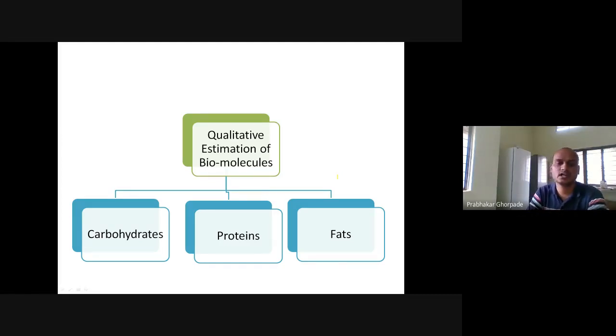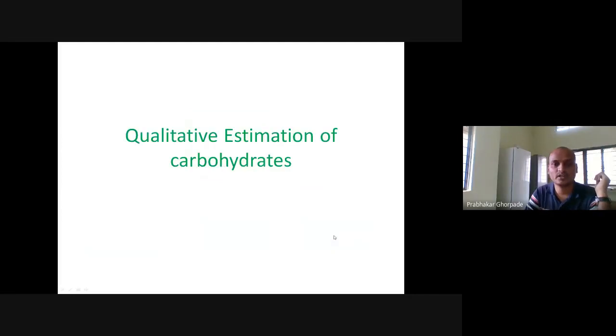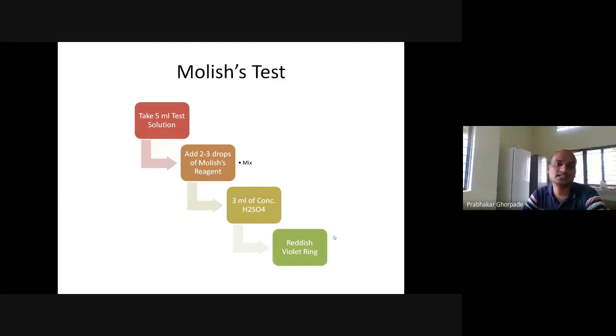So we have carbohydrates, proteins, and fats. Qualitative estimation of carbohydrates: the first reaction is the Molisch test. How to perform this test?